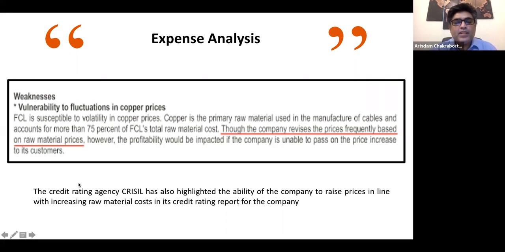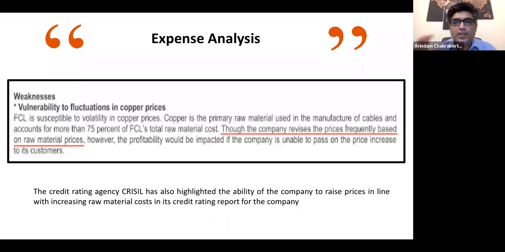So this is an extract which has been taken from CRISIL's report. CRISIL has also highlighted the ability of the company to raise prices in line with increasing raw material cost in its credit rating report for the company. Though the company revises the prices frequently based on raw material prices, they have said that, however, the profitability would be impacted if the company is unable to pass on the price increase to its customers. This is a point of caution a credit rating company has placed across.